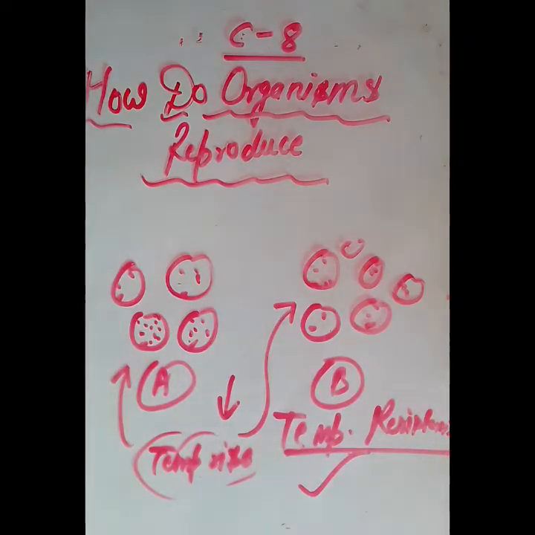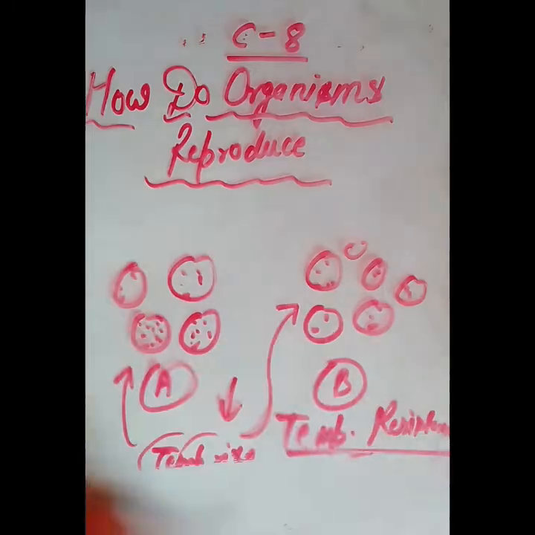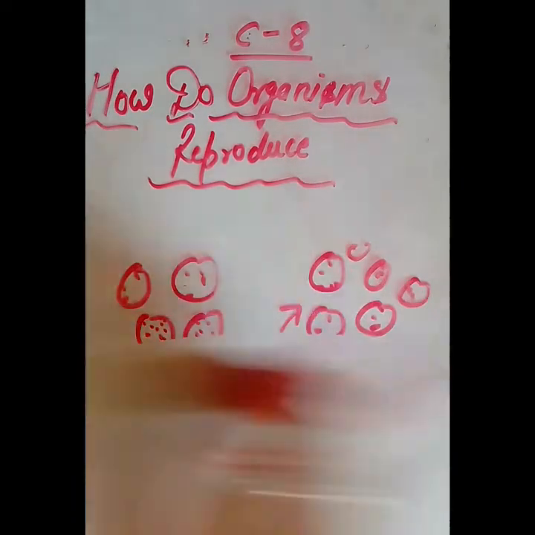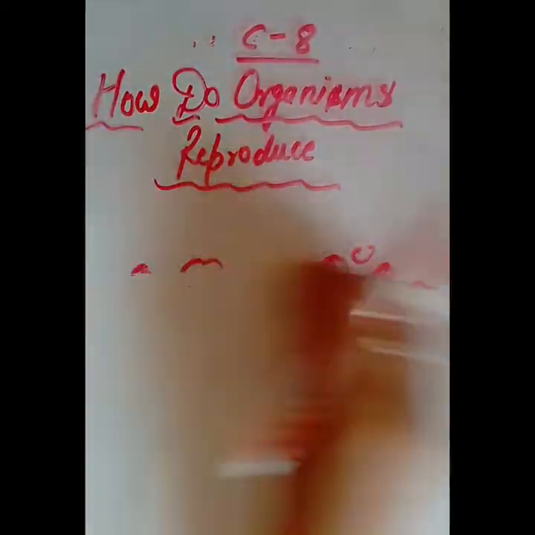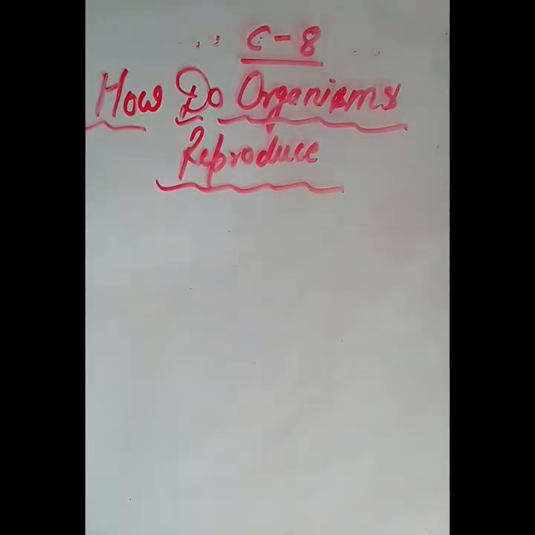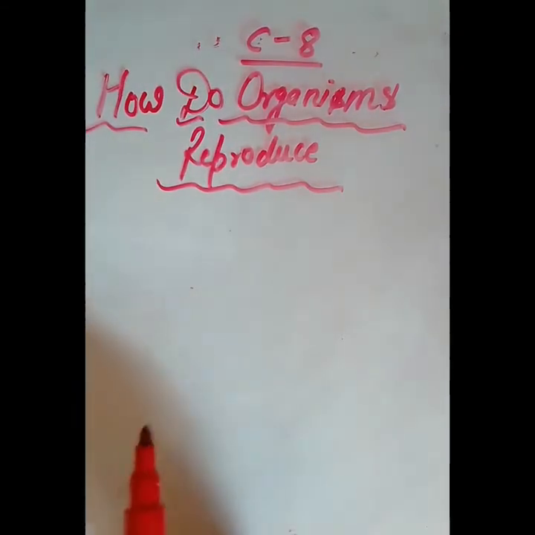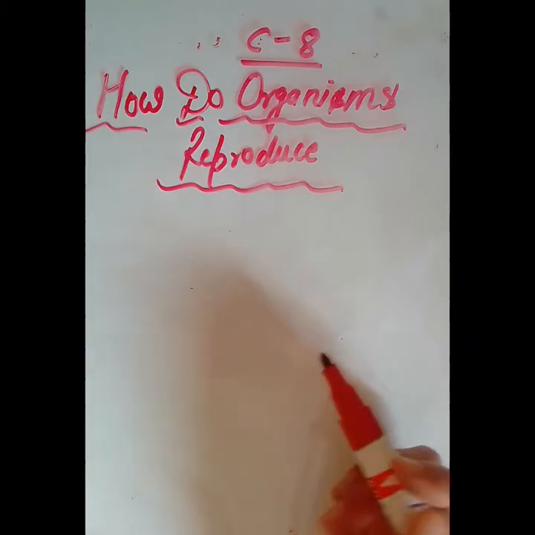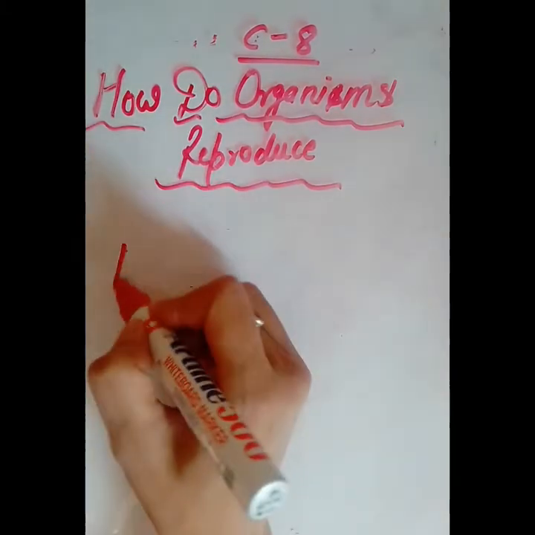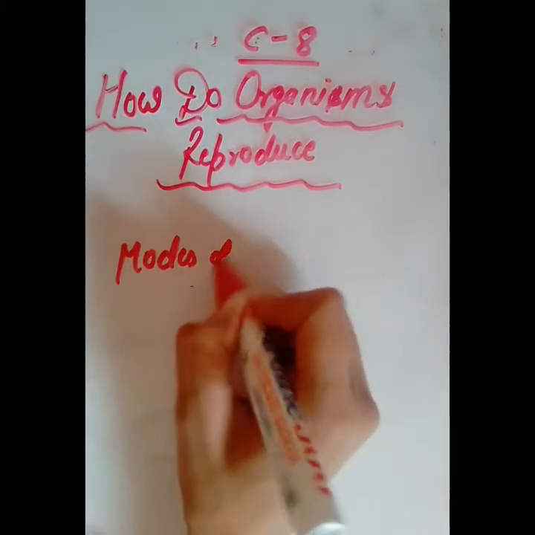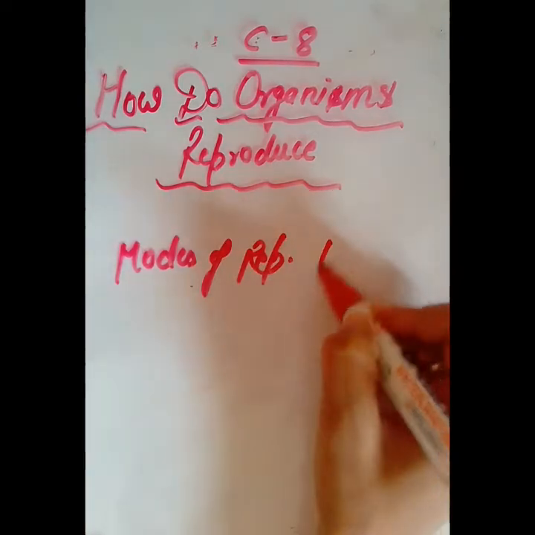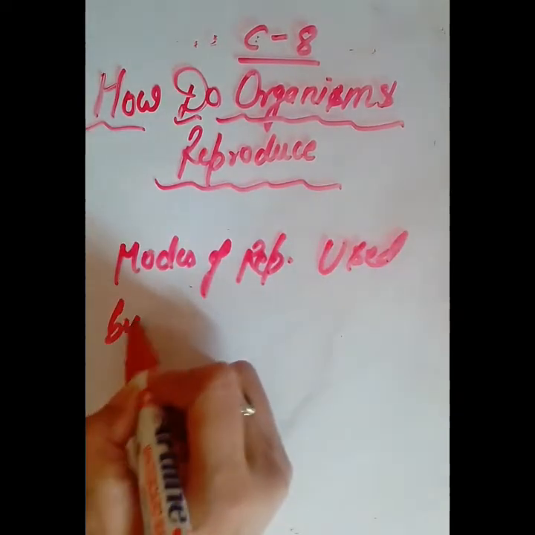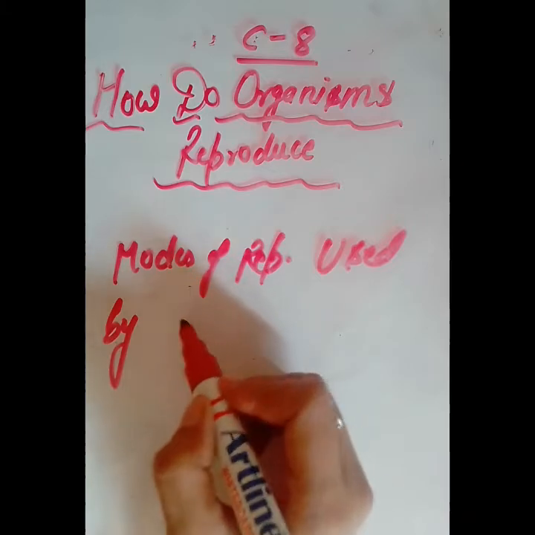So variations are also very important, and they are responsible for morphological changes, physiological changes, and genetic changes in the organisms. Now our main topic is the methods of reproduction, and first we will take the modes of reproduction used by single-celled organisms.